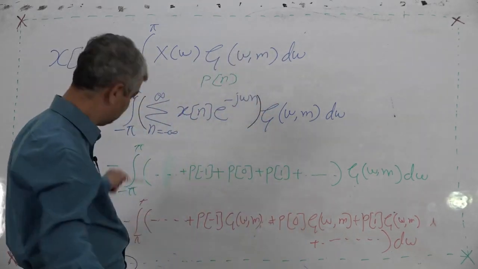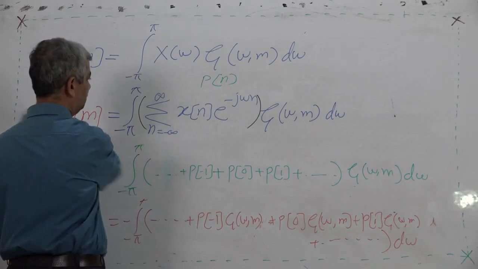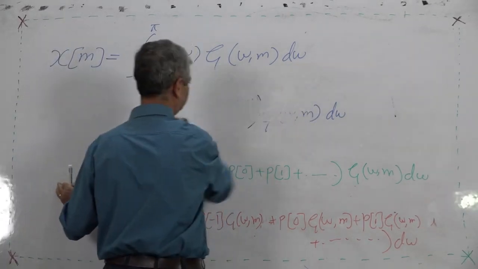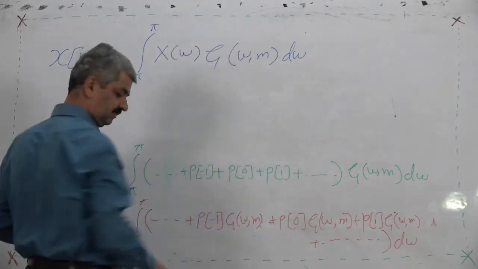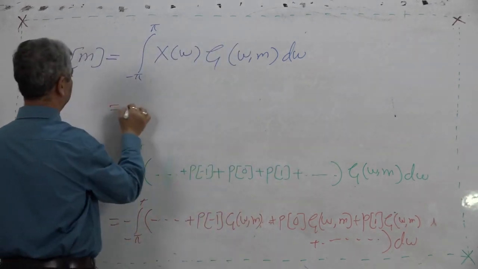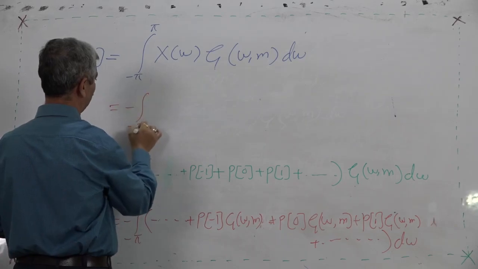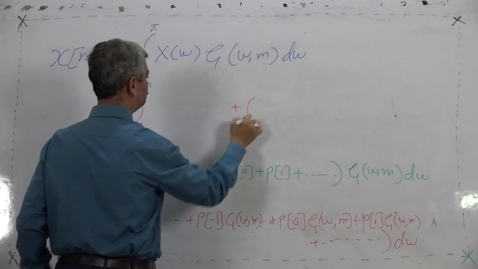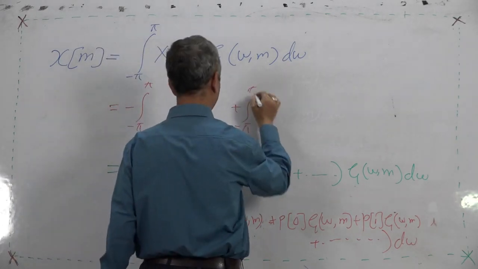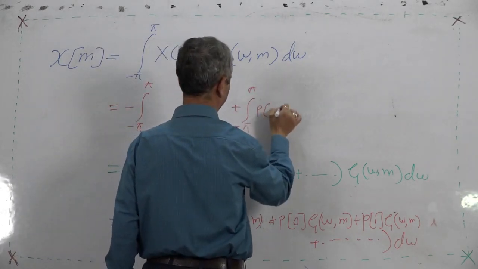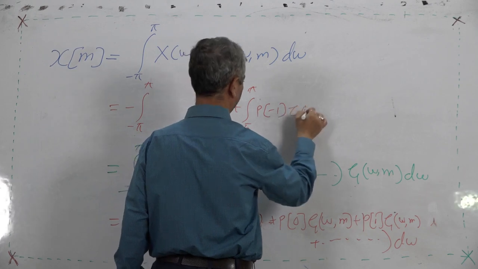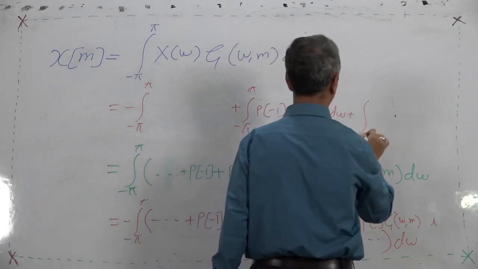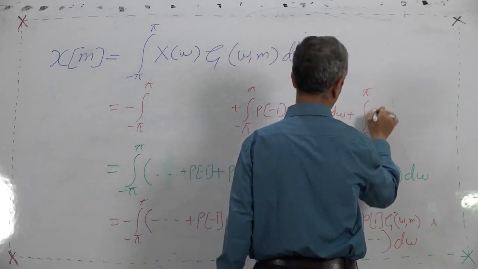This means, this is from minus infinity, minus pi to pi. I am just writing too simply.